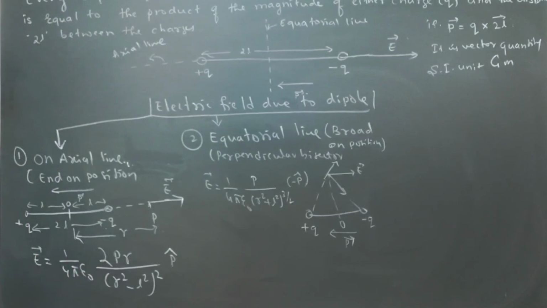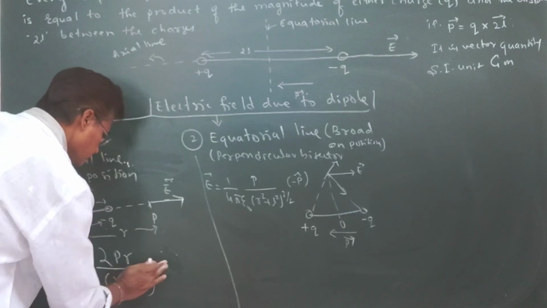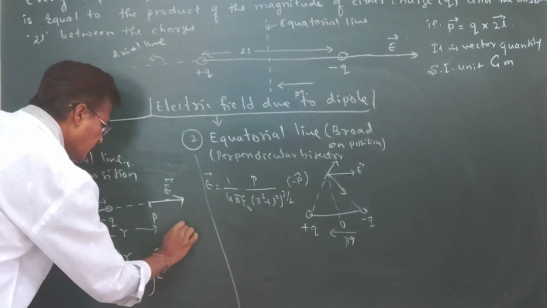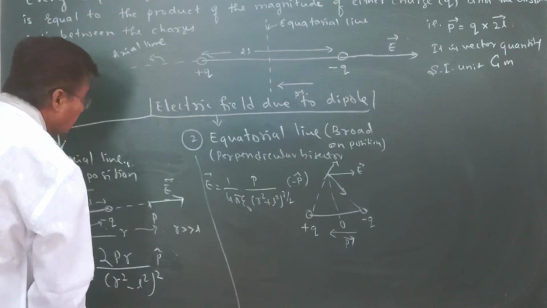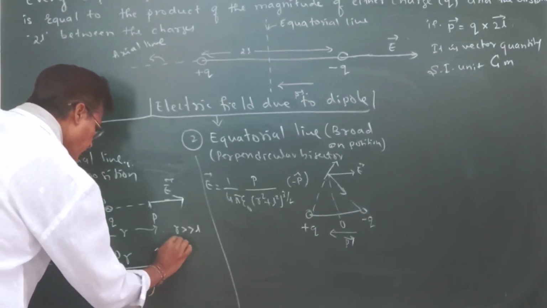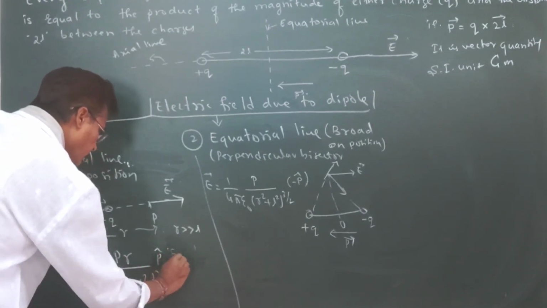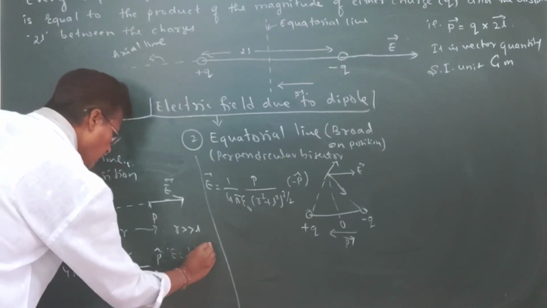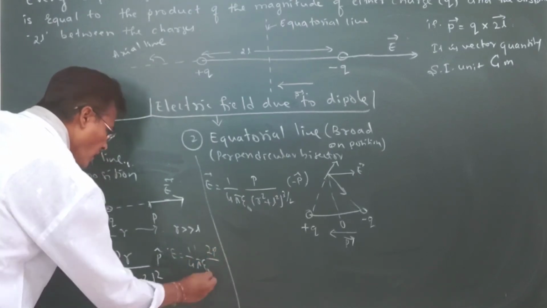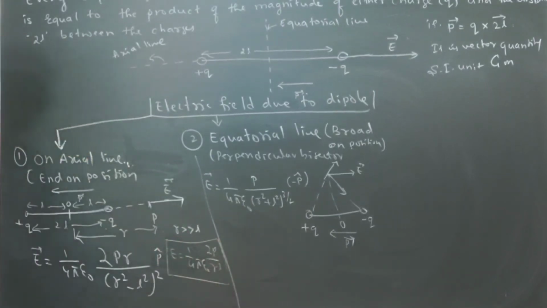Minus P vector. Now if R is much greater than L, then we can write E vector equal to 1 divided by 4 pi epsilon naught, 2p by r cube. This is the one equation.